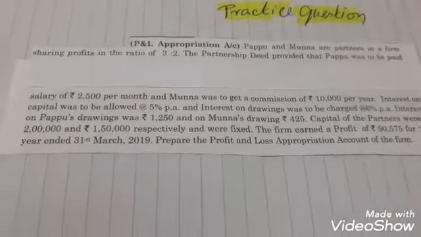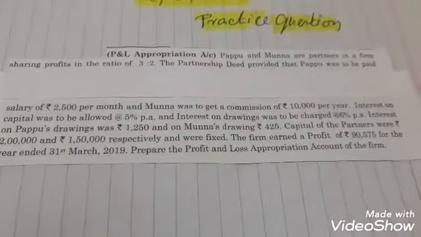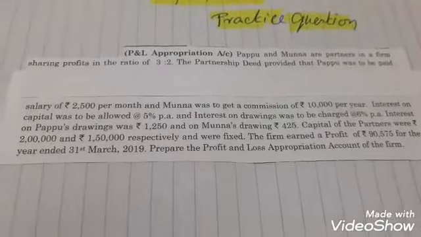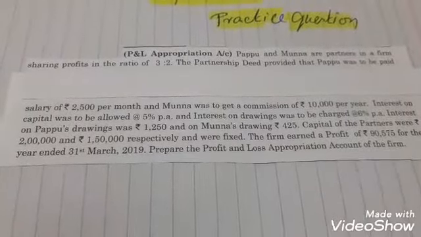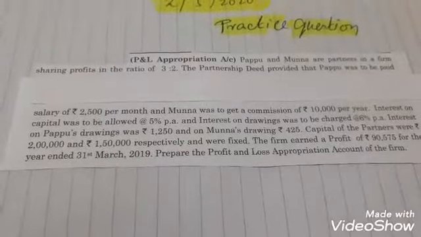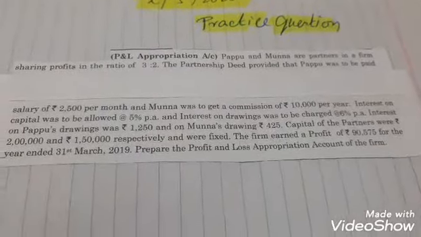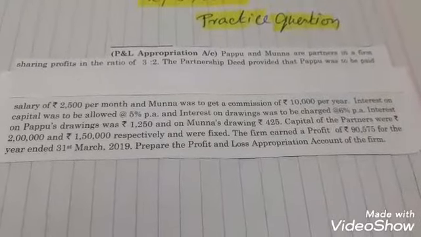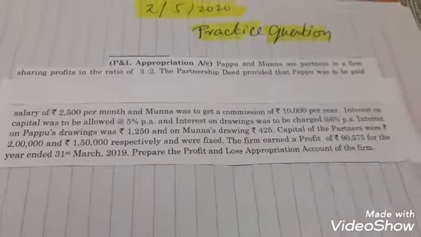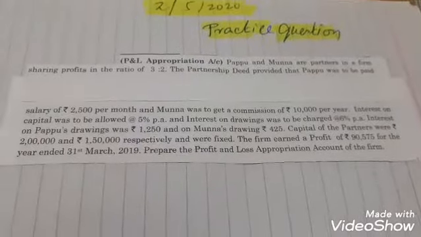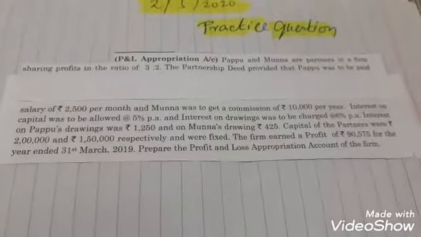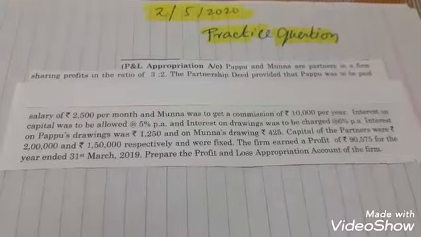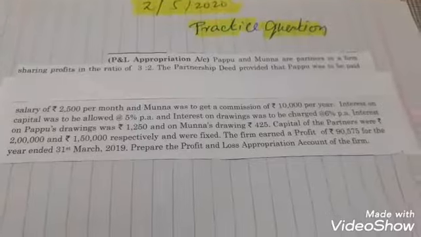Pappu is to be paid a salary of 2,500 per month. By this question, I want to tell you it is a salary per month. So when you make the PL appropriation account, you have to calculate 2,500 into 12 because the salary is given monthly. It may be quarterly or half yearly in the question, but be very careful whether the salary is monthly or yearly.